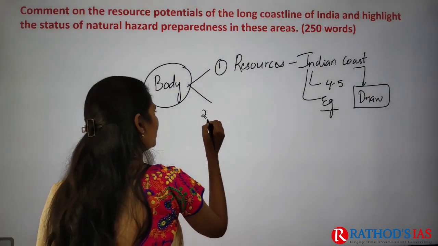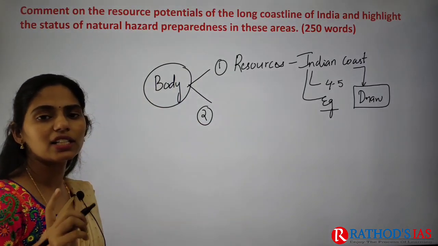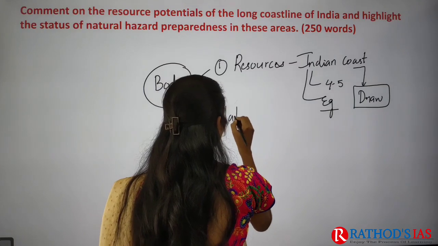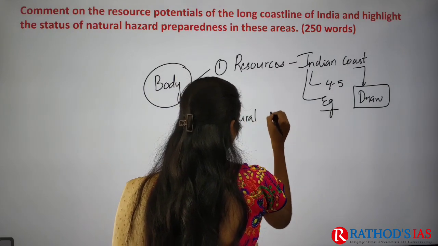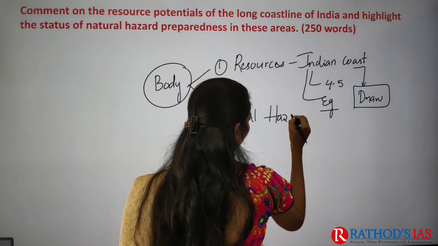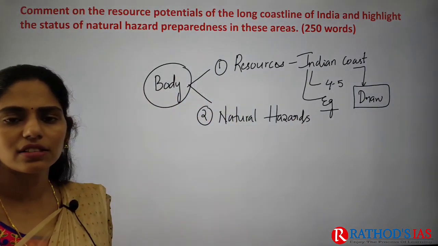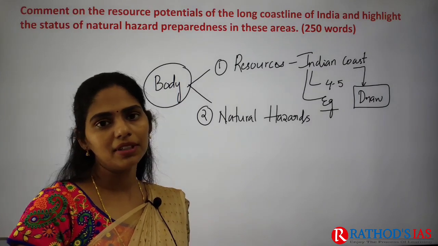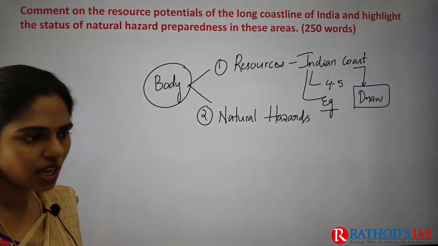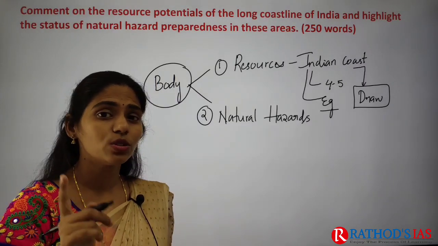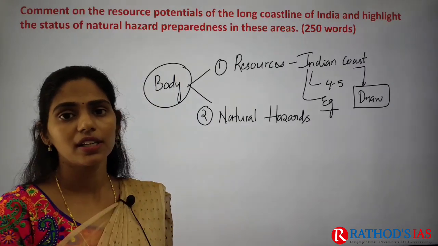The next part is that you can talk about India's preparedness, that is, how India is prepared to address these natural hazards. This is a combination of disaster management, environment and geography related questions. This type of trend is seen in UPSC. UPSC is not only asking questions from a single subject.